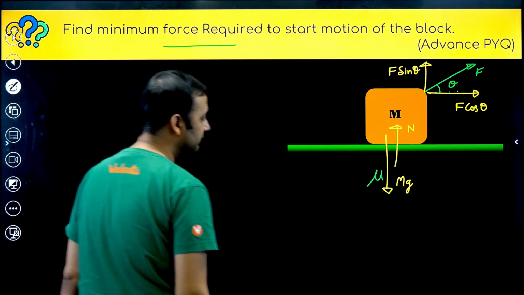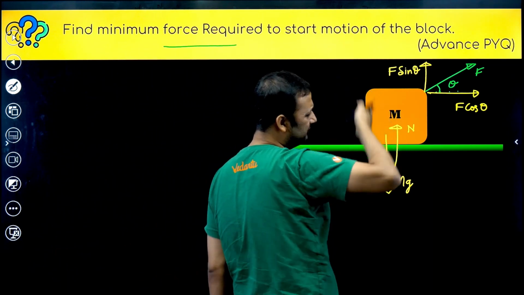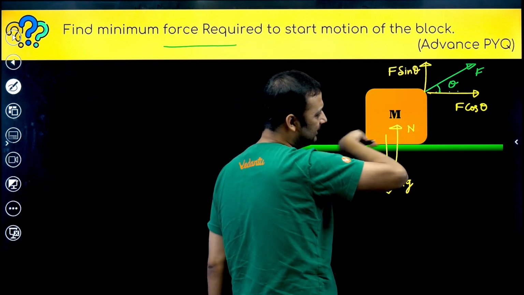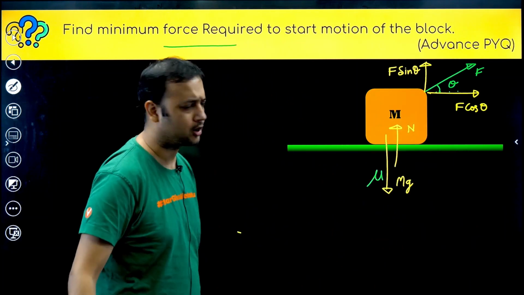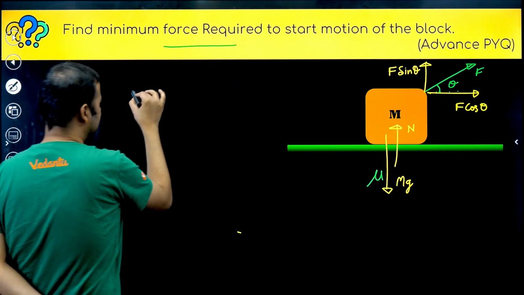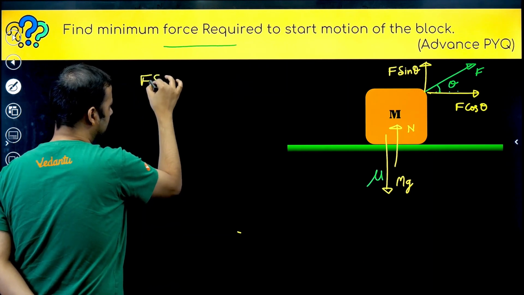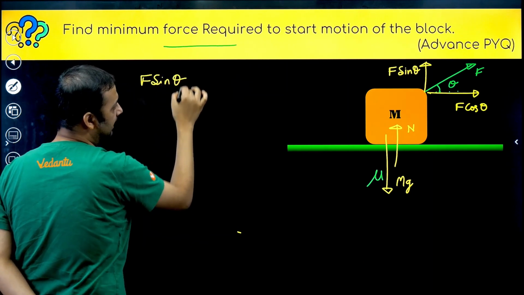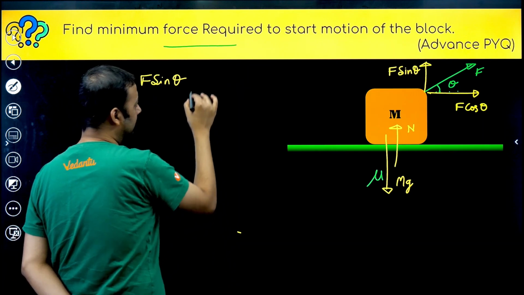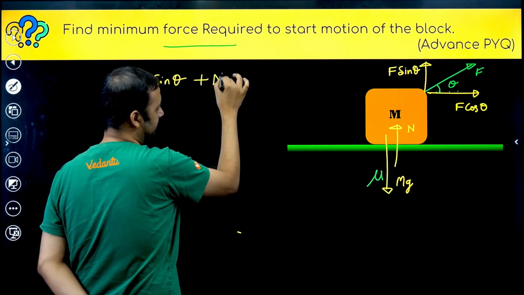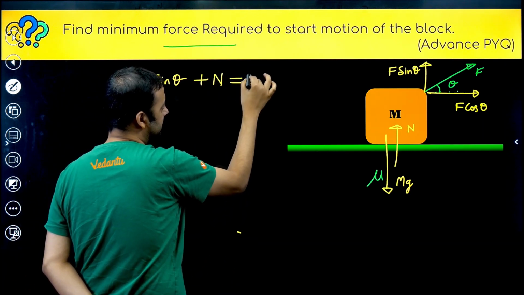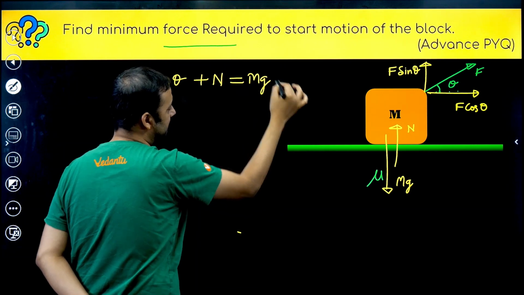Of course block will not move in the vertical direction, because we want to move the block horizontally. So we can say that F sin theta, which is in the vertical direction, plus normal reaction is equal to mg.